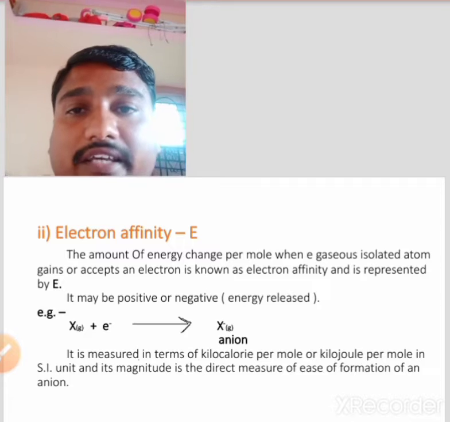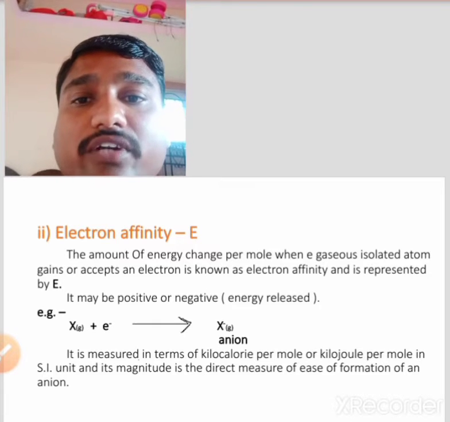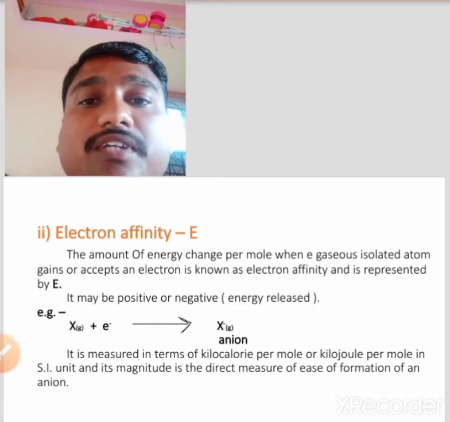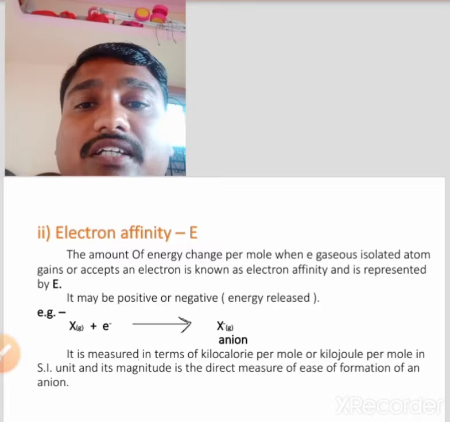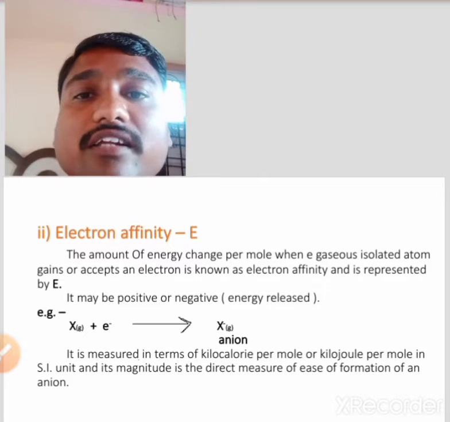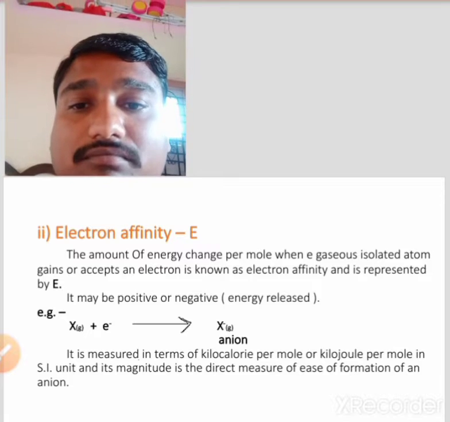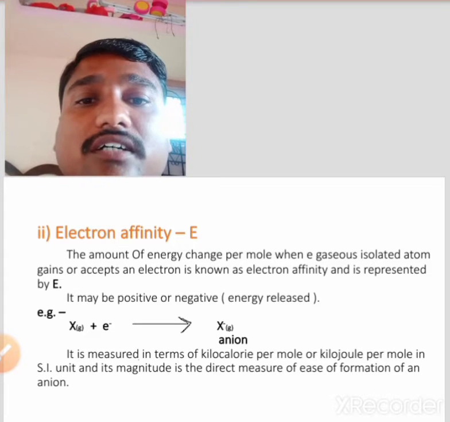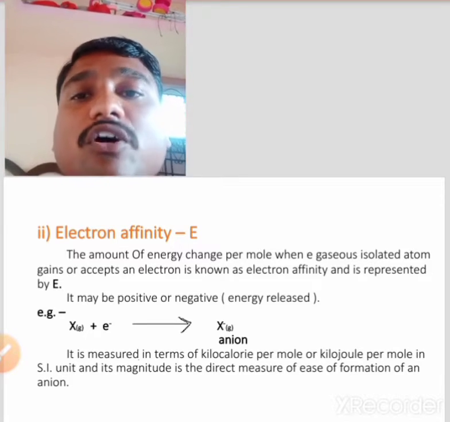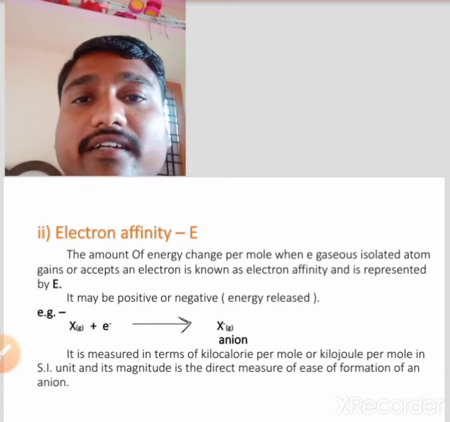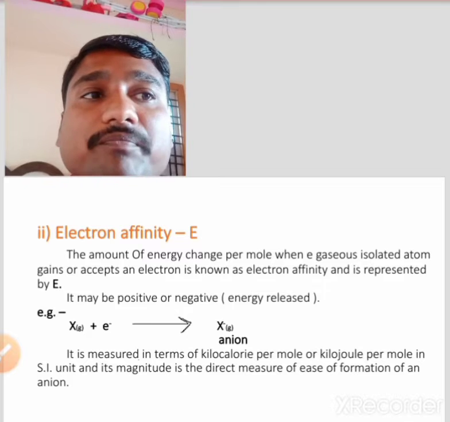For example, X, an electronegative atom in gaseous state, accepts one electron and forms an anion, that is, X minus in gaseous state. Electron affinity is also measured in kilocalorie per mole or kilojoule per mole in SI unit, and its magnitude is a direct measure of the ease of formation of an anion. The higher the electron affinity, the greater is the ease of formation of an anion.